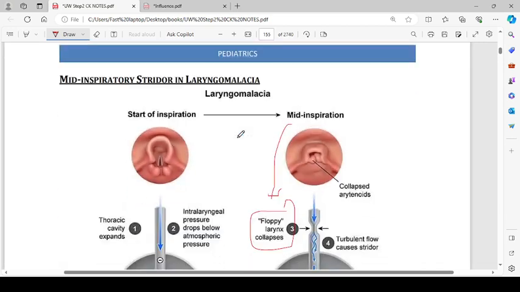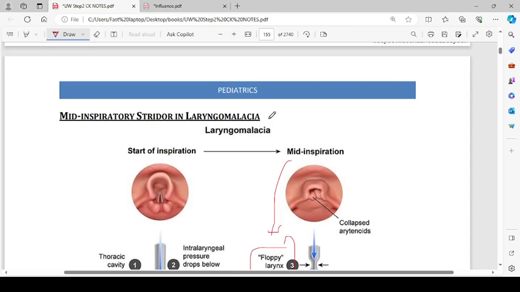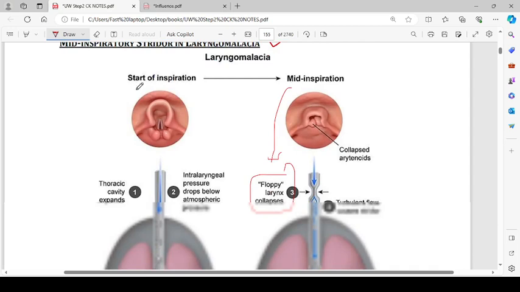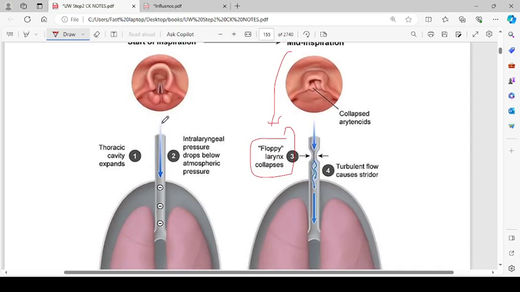Then we have this picture about the mid inspiratory stridor in laryngomalacia. So at the start of inspiration, the airway is patent, right? When the air is entering, due to increased velocity of the passage of air through the airway tract, there is a negative pressure that builds inside, and this negative pressure allows the airway to collapse, and there can be arytenoid collapse, as you can see in this picture. Because of this negative pressure, the wall of the trachea or the supraglottic structure just collapses.